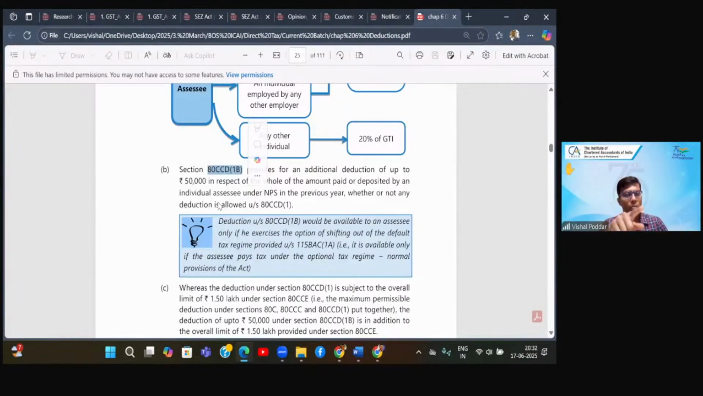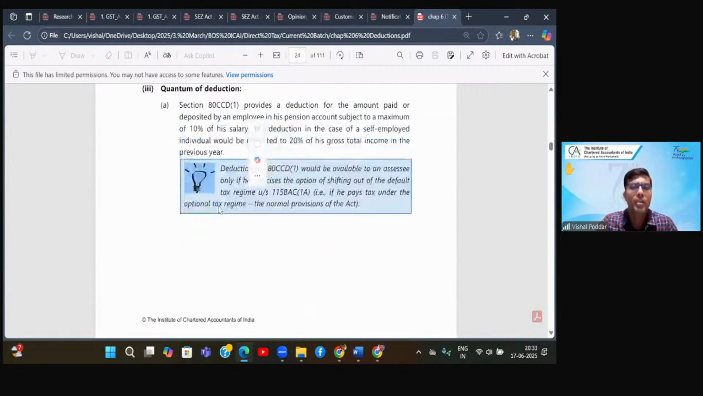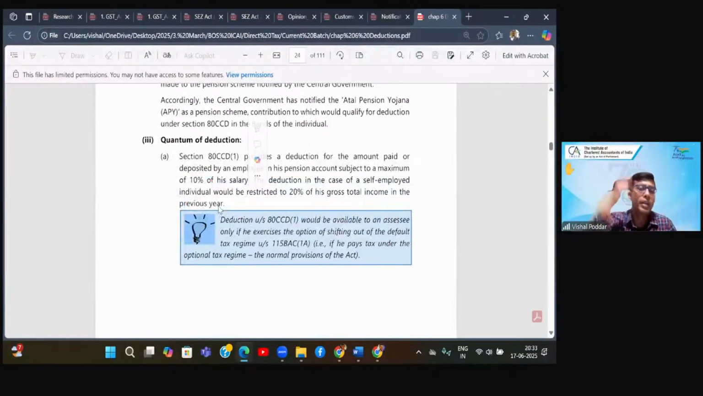Subsection 1 gave for your contribution, that is employees. Subsection 2 gave for employers. What is this 1B? This 1B is giving deduction again for your contribution. But you will say, sir, but my contribution, I'm already getting deduction under subsection 1. Yes, but if you remember, we had studied above, there was a maximum limit of three sections, 80C, CCC, and this section CCD subsection 1.